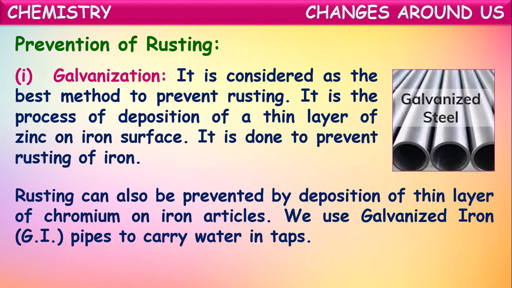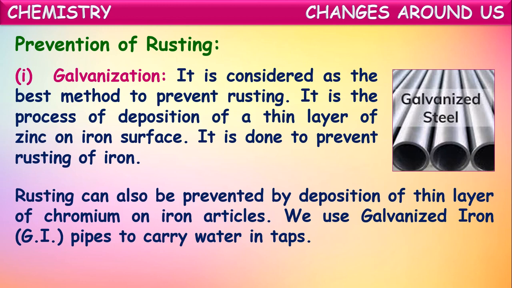For example, if you use your bicycle, some metallic rods will be there in steel color. Generally, they are made up of iron and coated with chromium and nickel. Because of those, they get much shining, as well as they will be protected from rusting. So in this way, iron is coated with certain metals to prevent rusting.